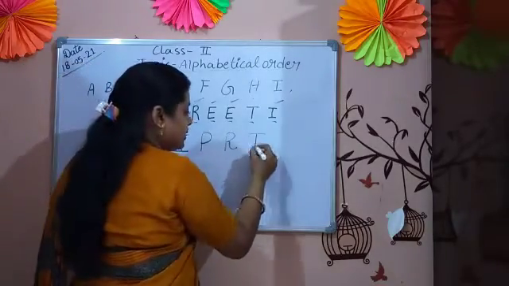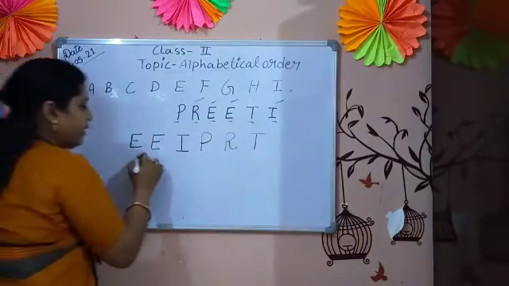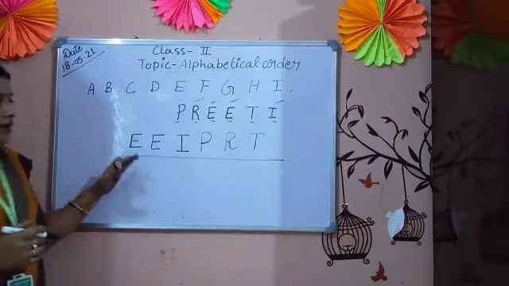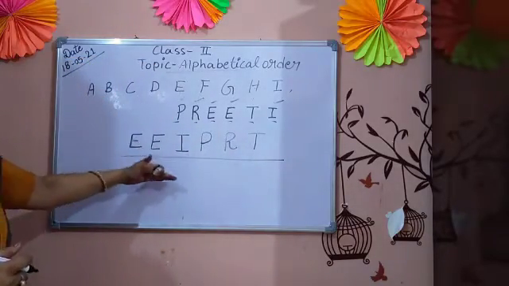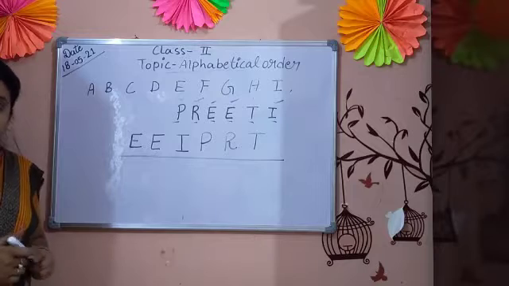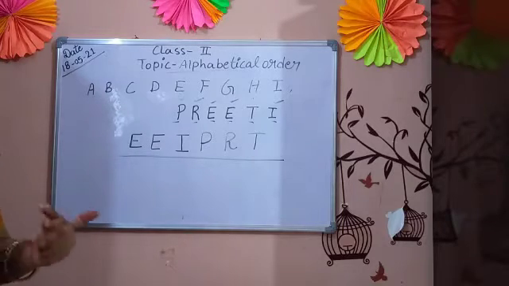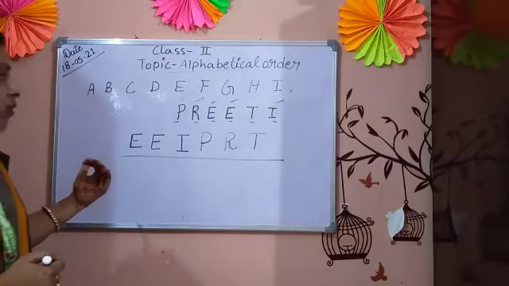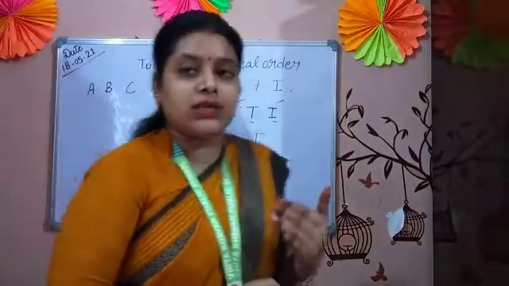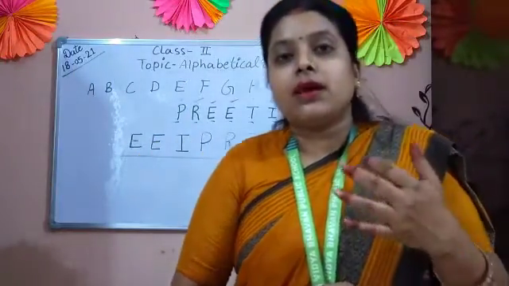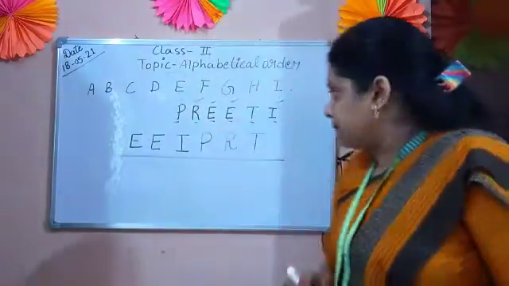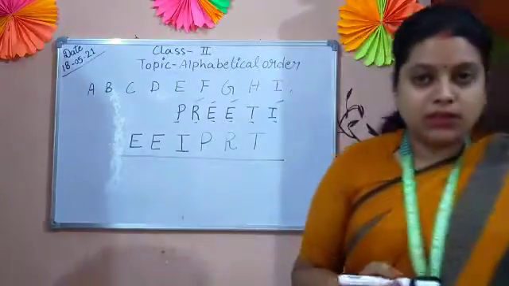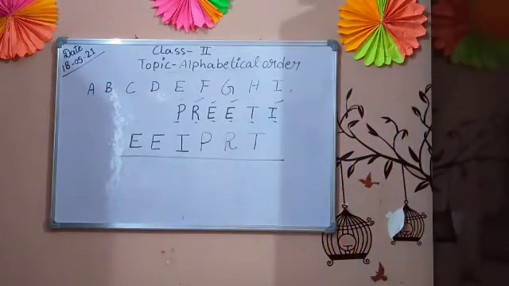Now T. See students, this is called alphabetical order. Now I am arranging my name in the alphabetical order. I hope you all understood what is the alphabet and what is alphabetical order. Again I am just showing some examples. You can see.